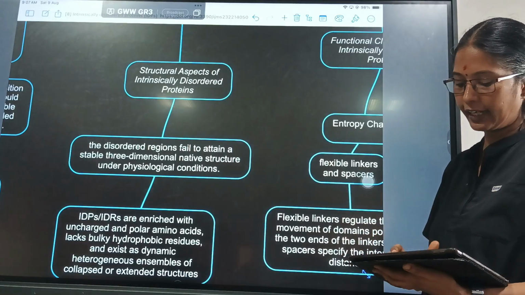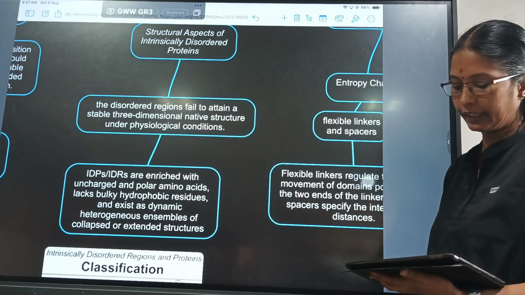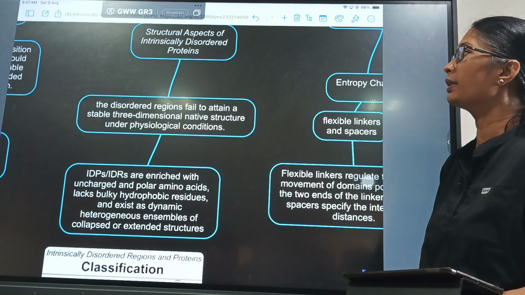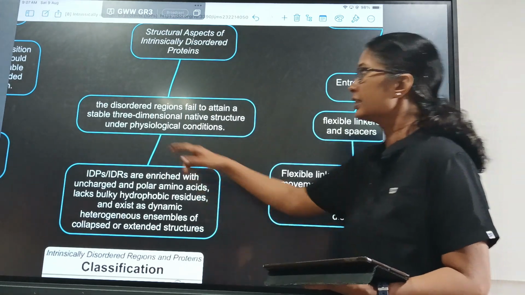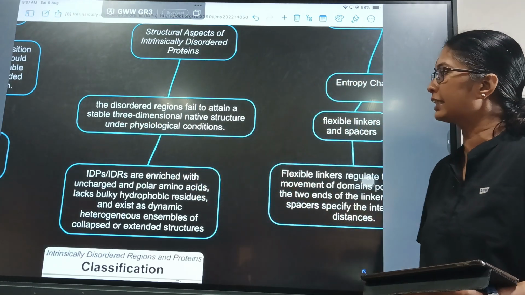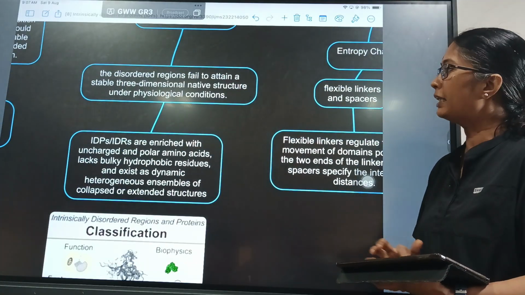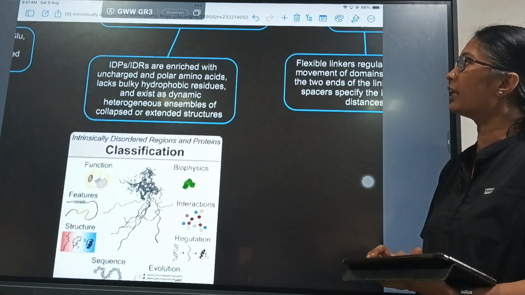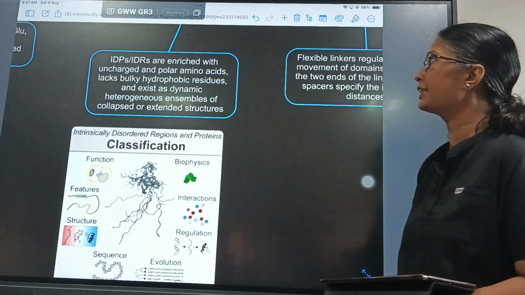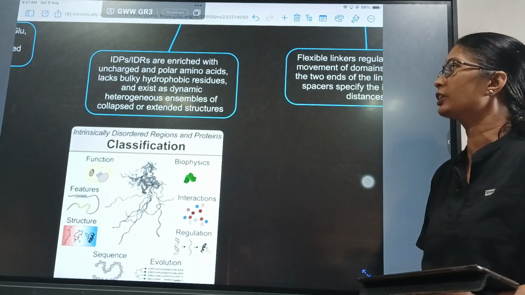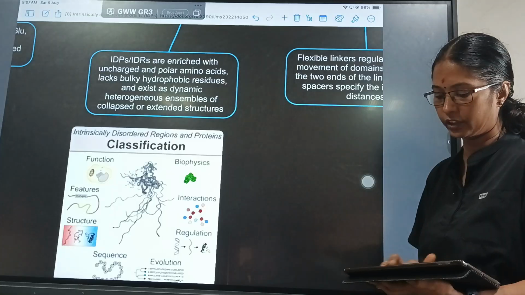So what are the structural aspects of the intrinsically disordered proteins? The disordered regions fail to attain a stable three-dimensional native structure under physiological conditions. Stable, so they keep on changing their 3D conformation. So the IDPs and IDRs are enriched with uncharged and polar amino acids, lack bulky hydrophobic residues and exist as dynamic heterogeneous ensembles of collapsed or extended structures.